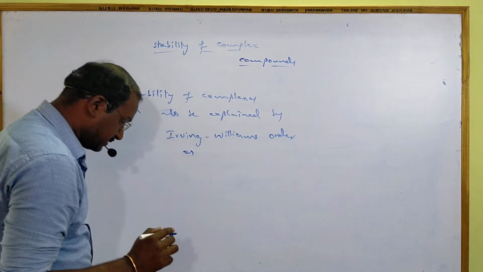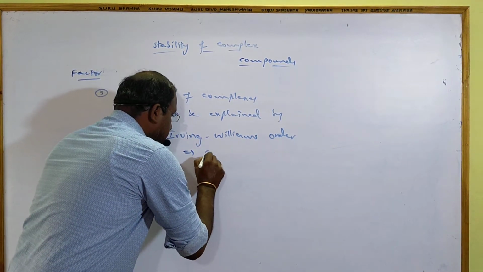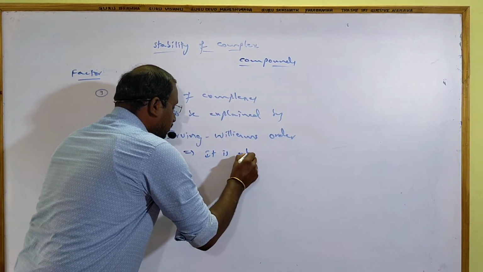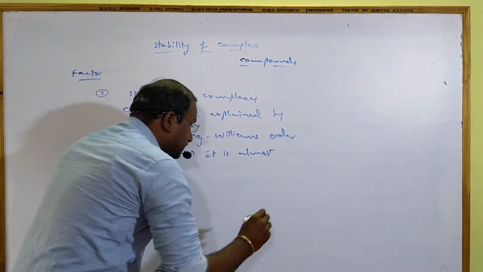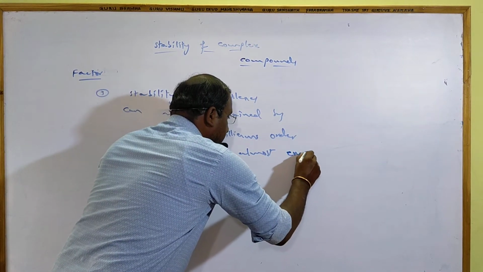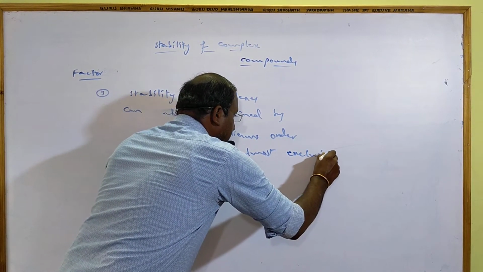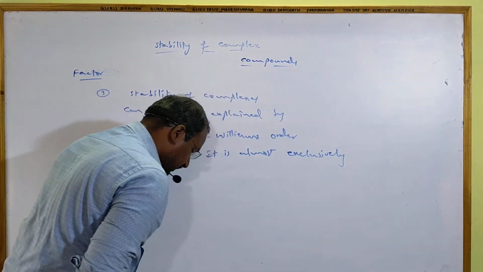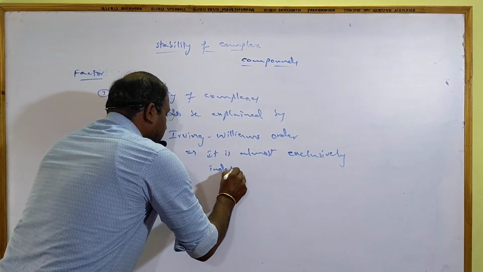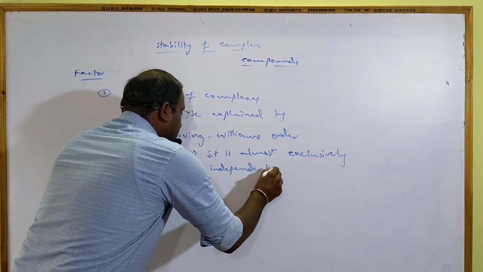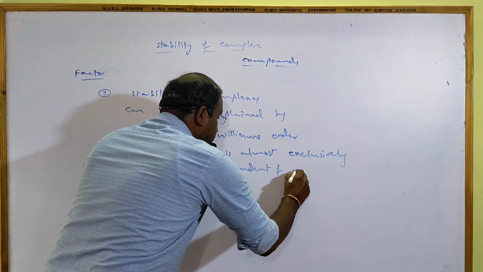The Irving-Williams order is almost exclusively independent of the nature of the ligand.